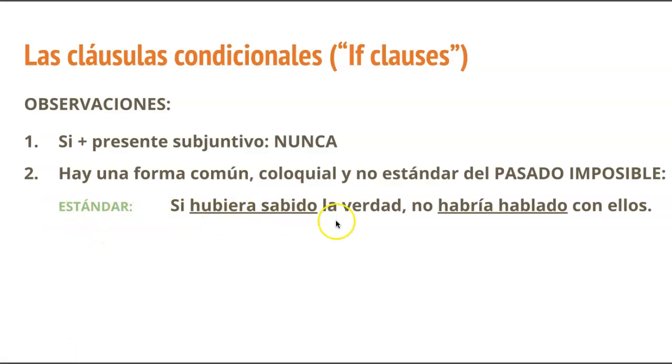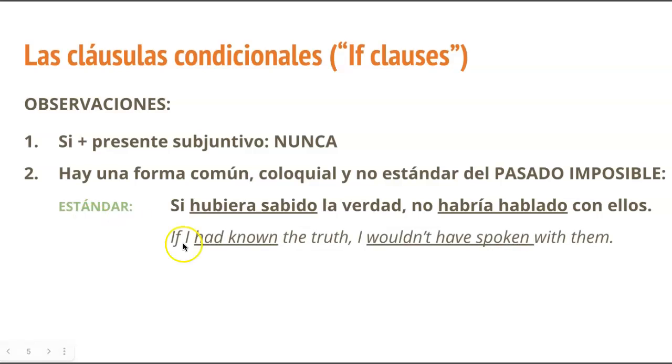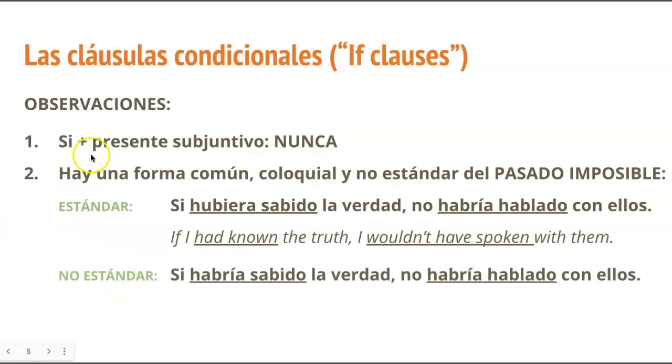Okay, estándar. Si hubiera sabido la verdad, no habría hablado con ellos. That's the standard form. If I had known the truth, I wouldn't have spoken with them. Okay, we've just gone over that before. This is the one I'm referring to, the parallel form, right? It's colloquial. It's informal. Si habría sabido, no habría hablado. So you're repeating the conditional, basically. Here you use the conditional perfect instead of the pluscuamperfecto de subjuntivo.